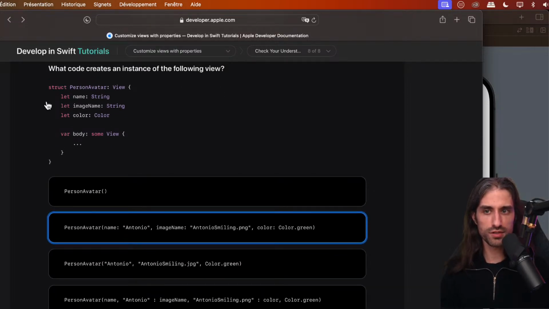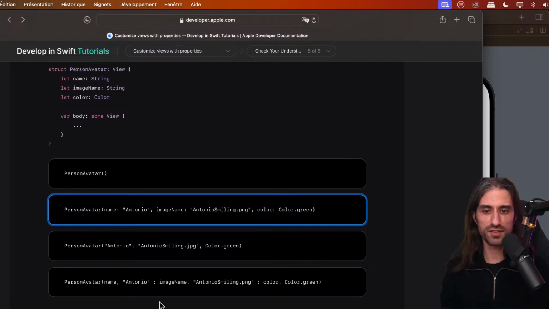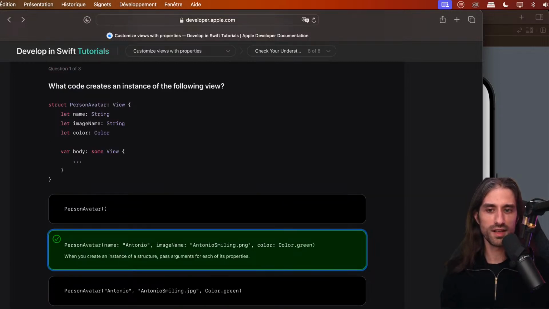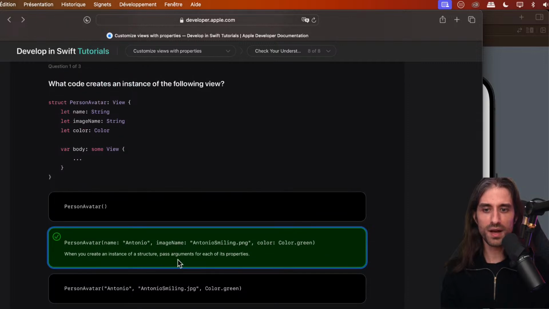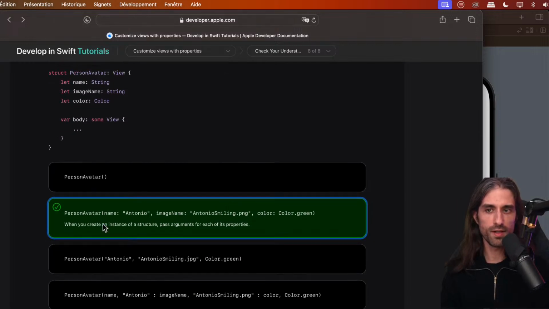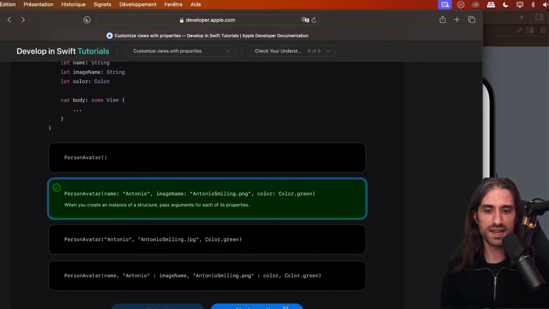Still, regardless of your choice, for this code right here, this is the correct way to create an instance of PersonAvatar. So I'm going to submit this answer. And indeed, I was correct about it. So you need to pass arguments for each of the properties. And you also need to provide the property name in the argument label and provide the arguments in the order in which the properties have been declared.